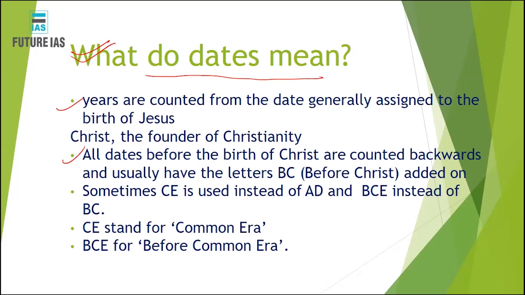for example, we call that term before Christ. So if I say 2500 years before Christ, that means 2500 years before the birth of Jesus Christ. And we have, for example, 2020 AD, Anno Domini, or after Christ.